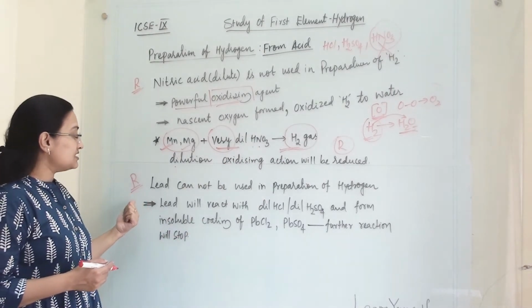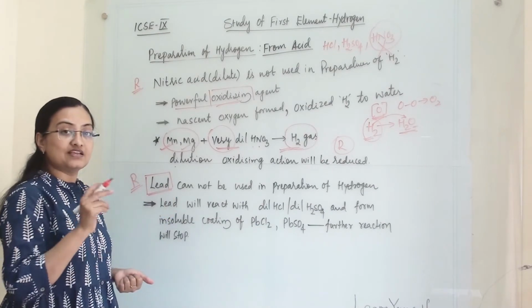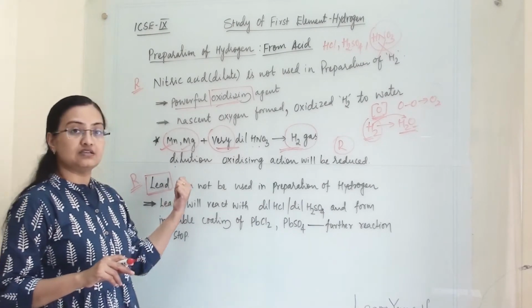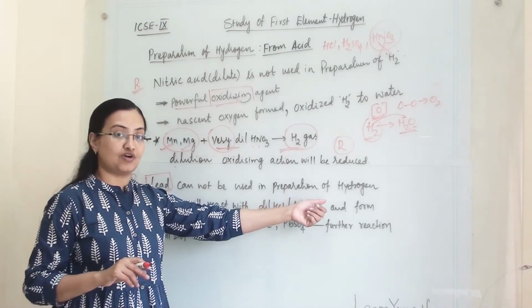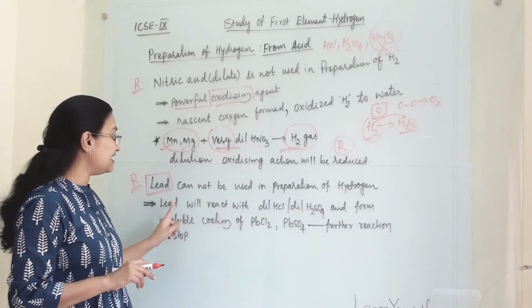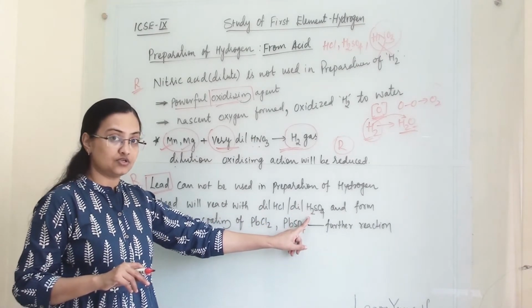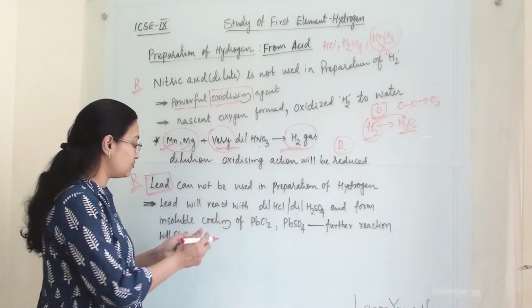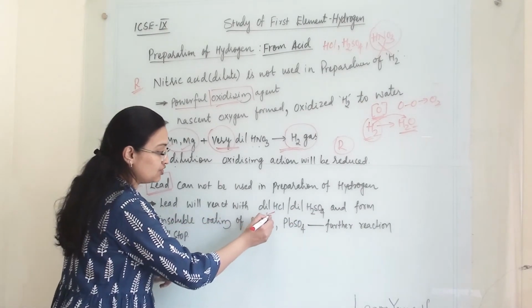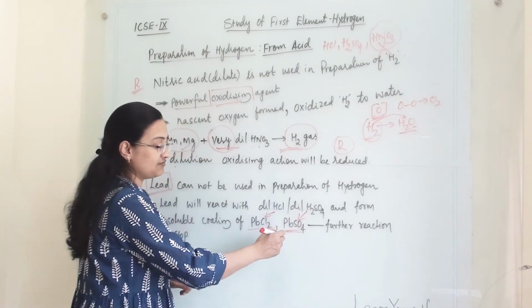Now the next reason is why we are not using lead as a metal in this preparation of hydrogen. So lead cannot be used in the preparation of hydrogen. The answer is lead will react with dilute hydrochloric acid and dilute sulfuric acid, and it will form its respective salt. That means PbCl2 with hydrochloric acid and PbSO4 with sulfuric acid.